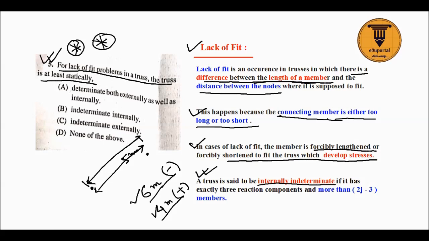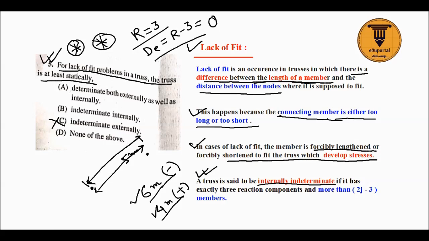So when a truss will be said internally indeterminate, when it has exactly 3 reaction components, that is R equal to 3. Why exactly 3? That means degree of external indeterminacy equal to R minus 3, that is equal to 0. So externally it is determinate, so option C is wrong. Indeterminate externally, no, it is determinate externally.